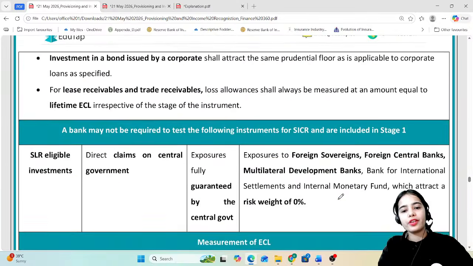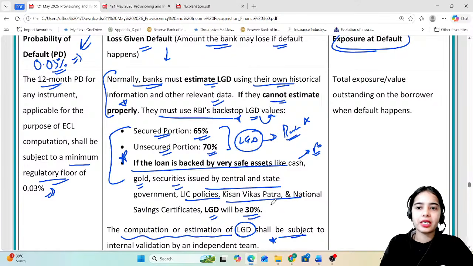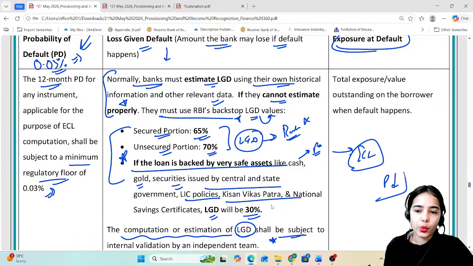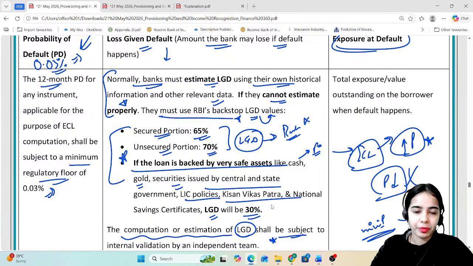Okay? So even under the expected credit loss formula, if the provisions are low, it doesn't matter, because the minimum provisions have to be maintained according to the tables provided by the RBI. If according to the expected credit loss the provisions have to be higher, then yes, the higher provisions will be maintained.